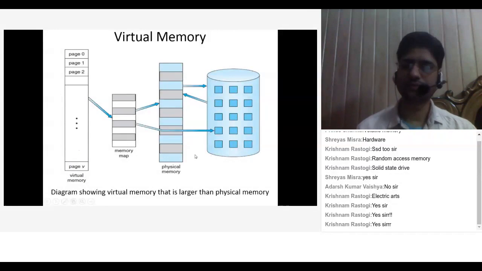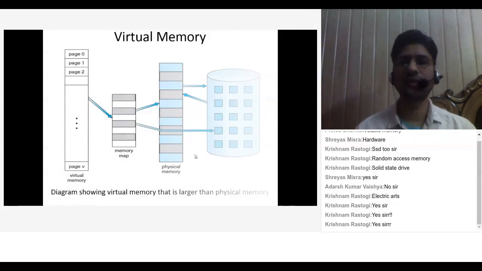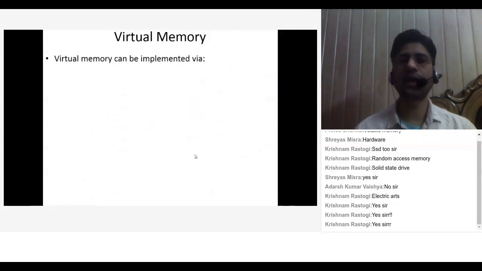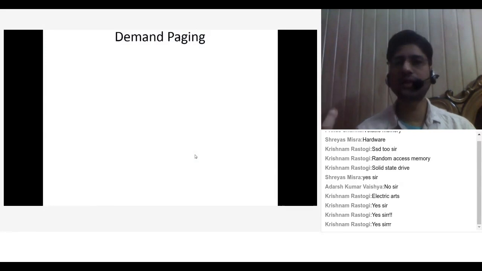So let's see how this is actually implemented. Virtual memory can be implemented using two techniques. The first one is demand paging, and the second one is demand segmentation. Today we will discuss demand paging. What is demand paging? As the name suggests, demand. Whenever there is a demand in the market for that particular page, only then will we supply that page.